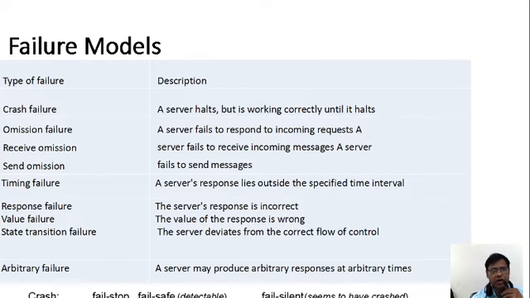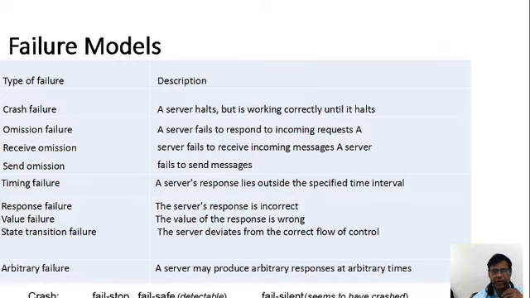And omission failure, how we can omit the failure. A server fails to respond to incoming requests. Yes, the server will not respond when a halt occurs. And receive omission: a server fails to receive incoming messages. And send omission: a server fails to send messages.